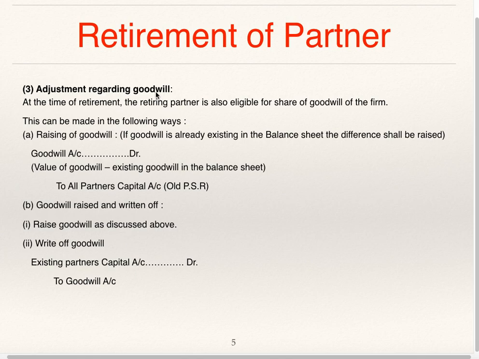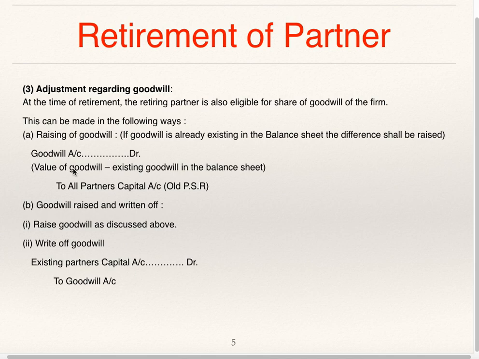Adjustment regarding goodwill at the time of retirement. The retiring partner is also eligible for share of goodwill of the firm. This can be made in the following ways: raising of goodwill. If goodwill is already existing in the balance sheet, the difference should be raised.